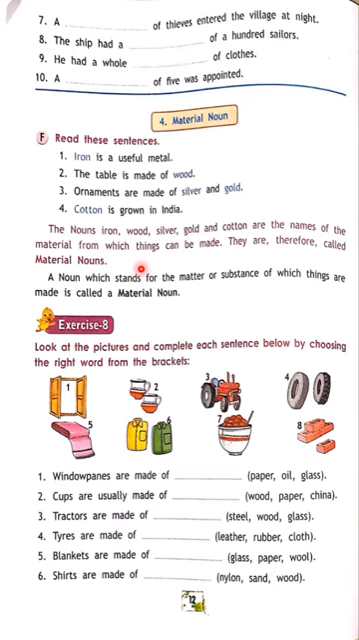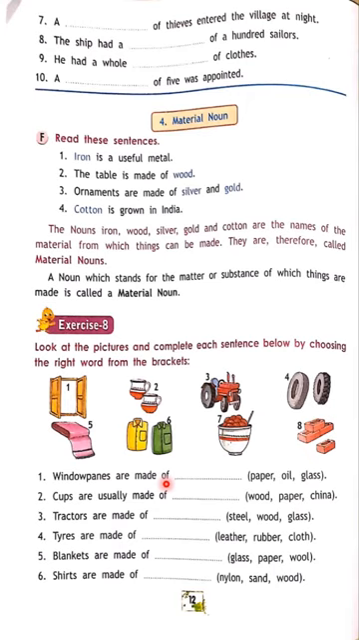So why do we call these materials? We use that material to make things. So that's why we call it a material noun. A noun which stands for the matter or substance of which things are made is called a material noun. See here, Exercise 8. Look at the picture. Complete the sentence by choosing the right word from the brackets. Here they have given the sentences, and in the brackets they have given different words. Out of three, we have to select which one is suitable here.